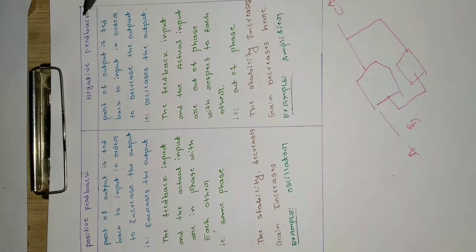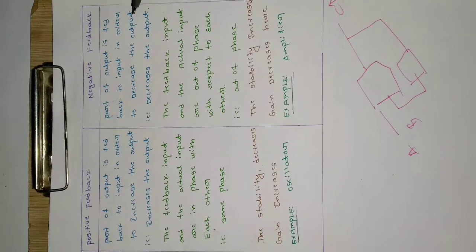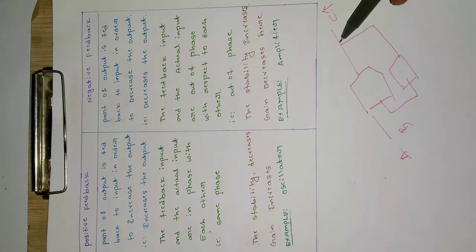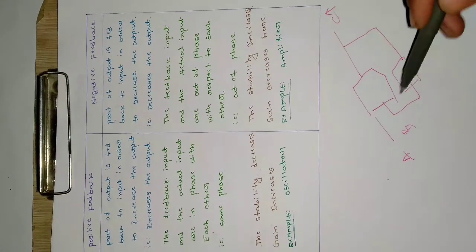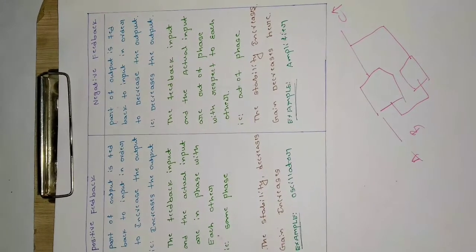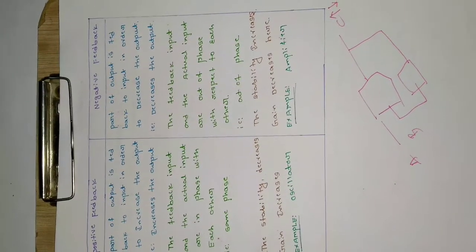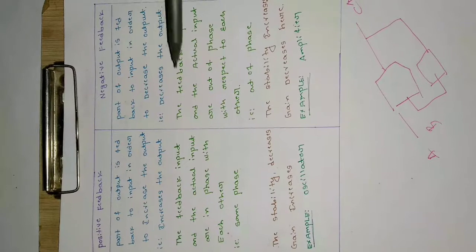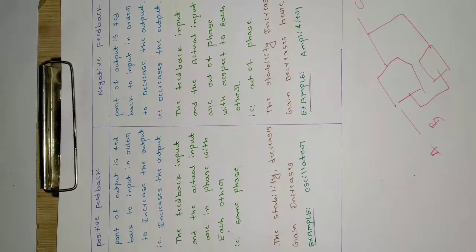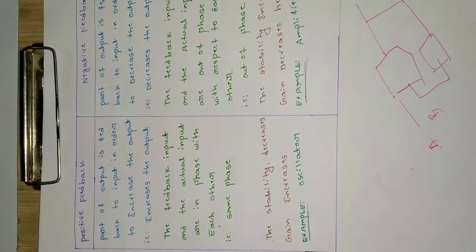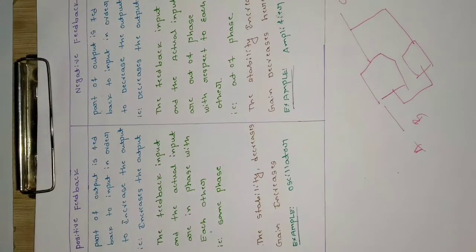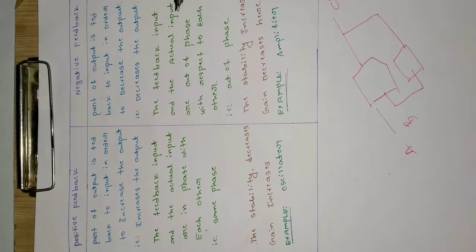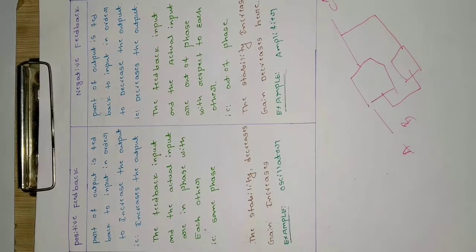In case of negative feedback, part of the output is fed back to the input in order to decrease the output. So the difference is that in negative feedback we are feeding back in order to decrease the output. Positive feedback is constructive in nature and negative feedback is destructive in nature. In negative feedback we want to decrease the output, but in positive feedback we want to increase the output. That's the first basic difference. The feedback input and the actual input are in phase with each other in positive feedback, whereas in negative feedback they are out of phase with respect to each other.